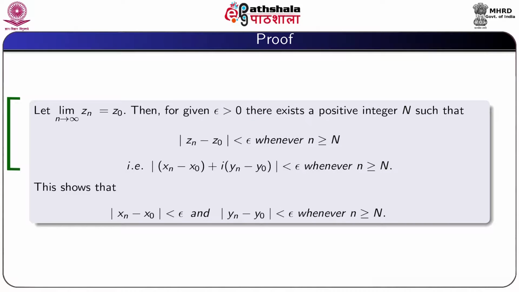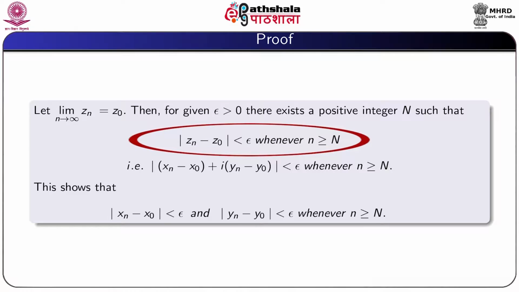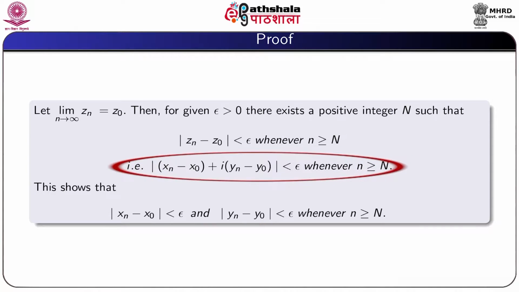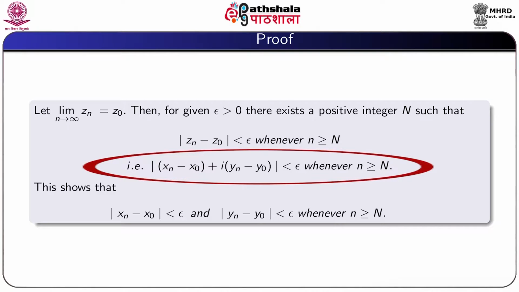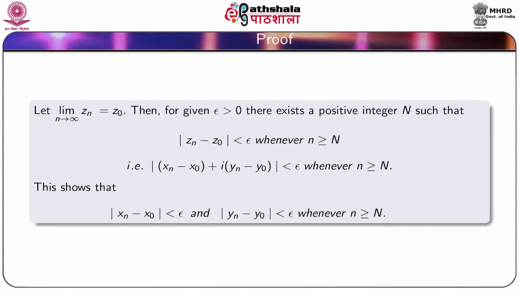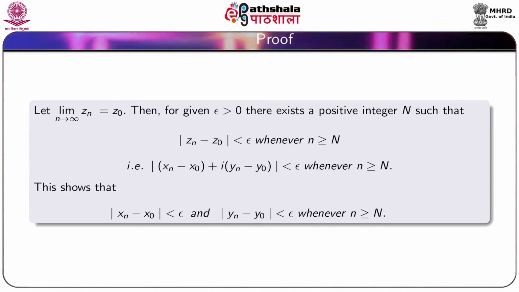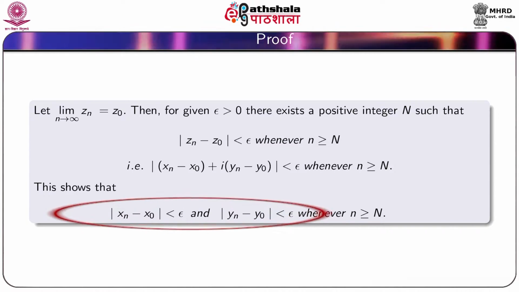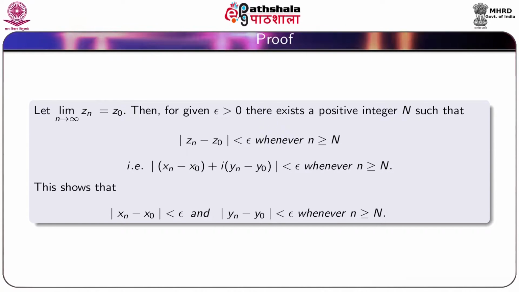Then for given epsilon positive there exists a positive integer N such that modulus Zn minus Z0 is less than epsilon whenever n is greater or equal to capital N. That is, modulus xn minus x0 plus i into yn minus y0 is less than epsilon whenever n is greater or equal to capital N. This shows that modulus xn minus x0 is less than epsilon and modulus yn minus y0 is less than epsilon whenever n is greater or equal to capital N.